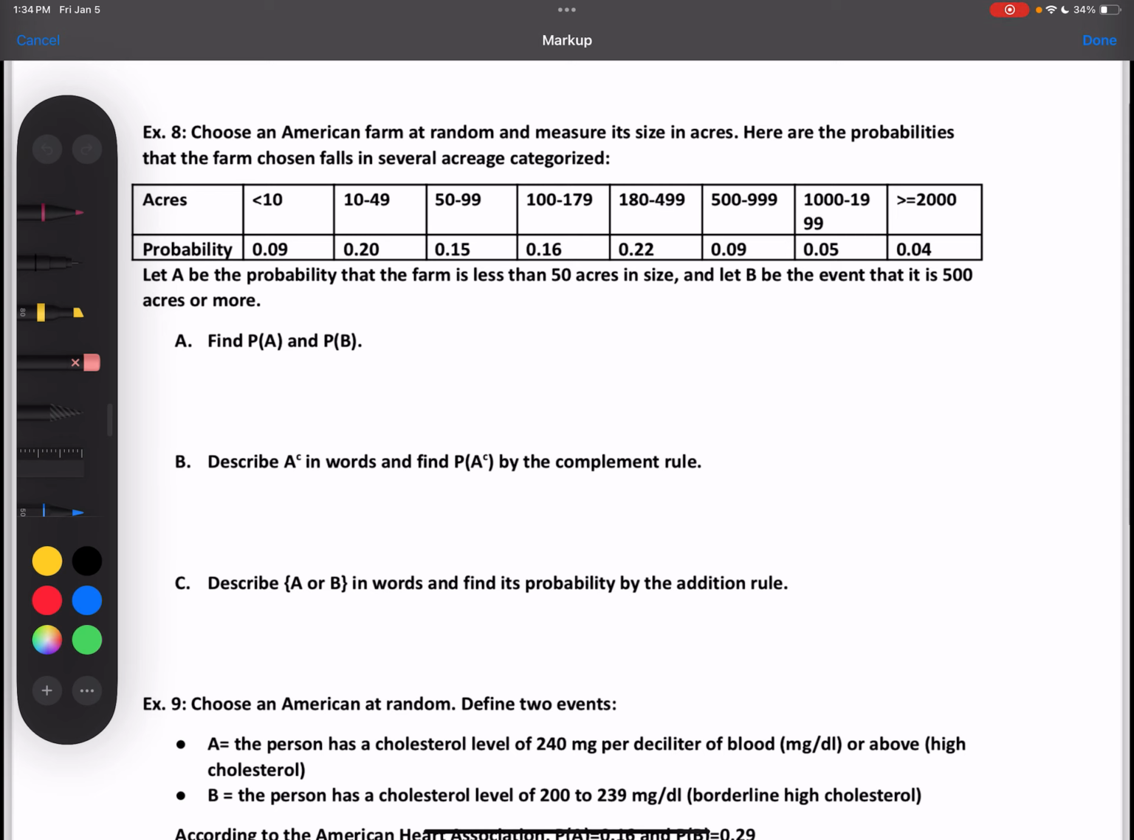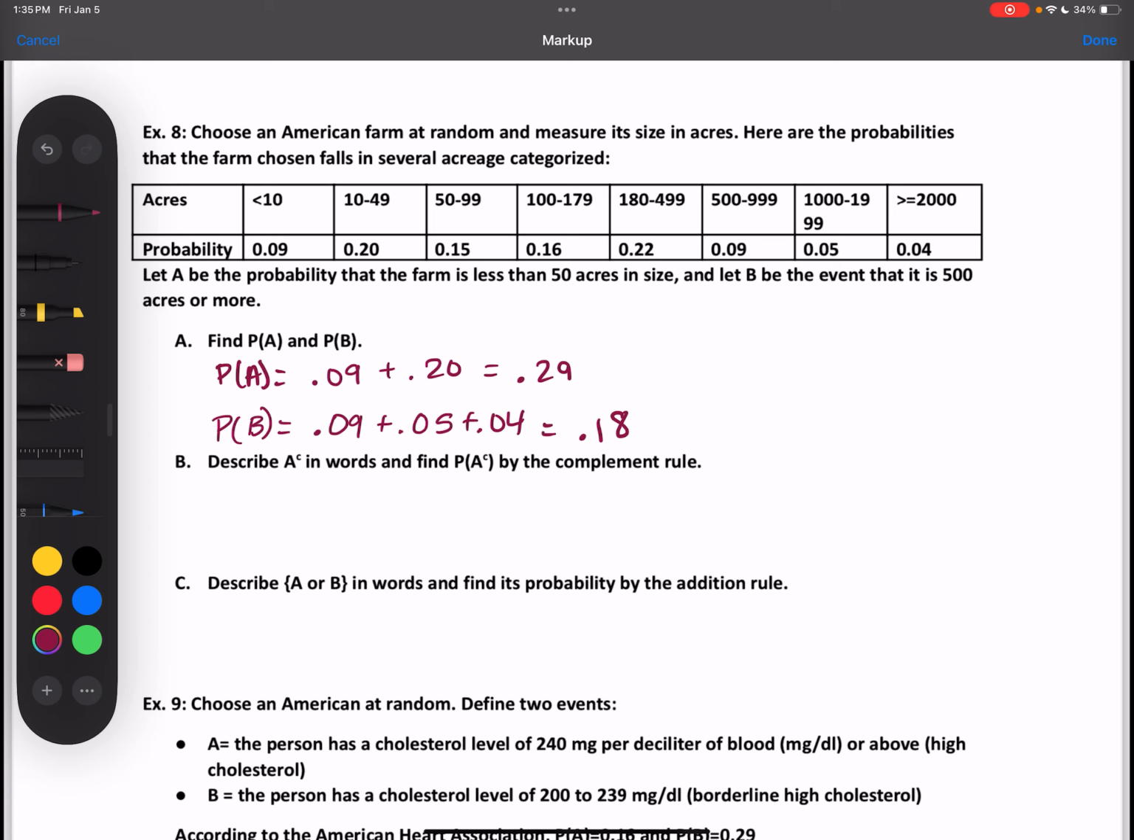So what is the probability of A? 0.29. How'd you get that? I added together all the ones that are under 50. So 0.09 plus 0.20 is 0.29. And the probability of B? 0.09 plus 0.05 plus 0.04, 0.18.